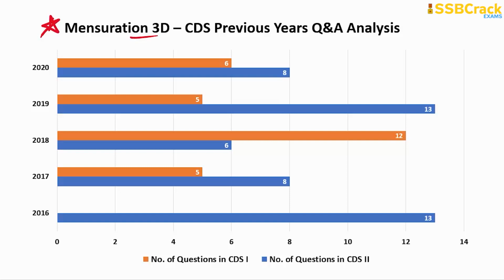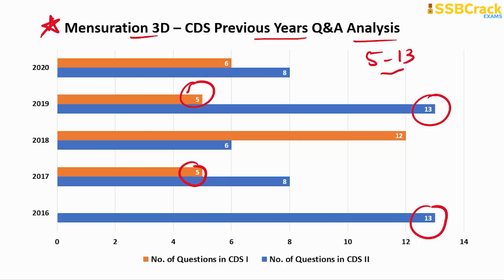All right, so you can see the CDS previous years' Q&A analysis says that the minimum number of questions so far was 5, which appeared twice in the previous CDS papers, while the maximum was 13, which also appeared twice. So you can easily expect questions ranging between 5 and 13. As you can see, there were 6 questions and 8 questions in the latest papers. Later, there were 12, then 6, and then 8. So a good number of questions, formula-based, and a scoring chapter, mensuration 3D is one you must prepare for.